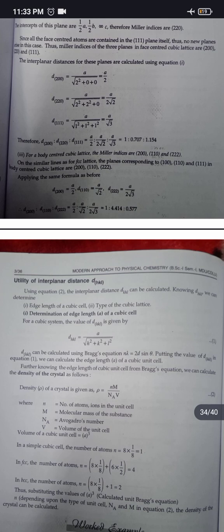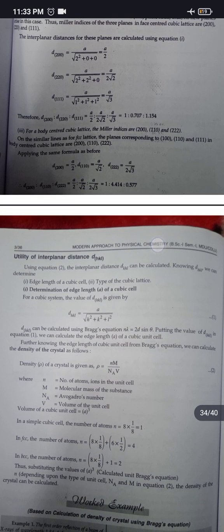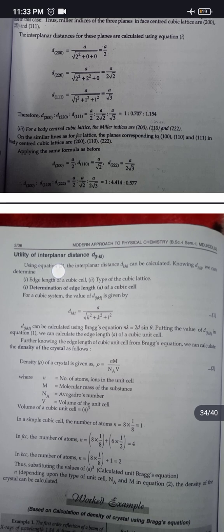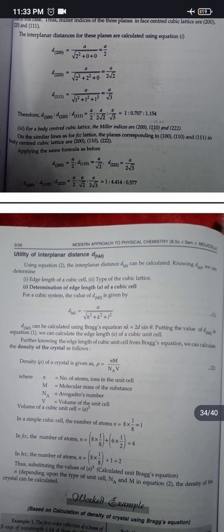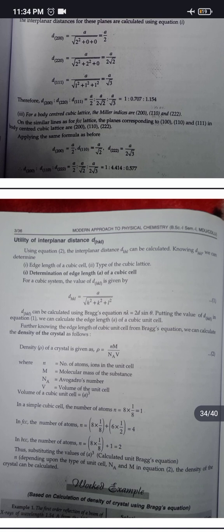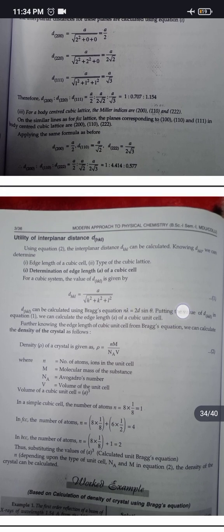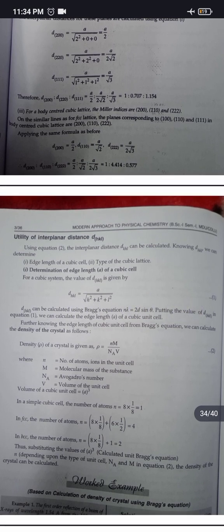Utility of interplanar distance d_hkl. Using equation 2, the interplanar distance d_hkl can be calculated. Knowing d_hkl, we can determine the edge length of a cubic cell and the type of cubic lattice. Determination of edge length a of a cubic cell: for a cubic system, the value of d_hkl is given by a upon root of h square plus k square plus l square. d_hkl can be calculated using Bragg's equation n lambda equals 2d sin theta. Putting the value of d_hkl in equation 1, we can calculate the edge length a of a cubic unit cell.